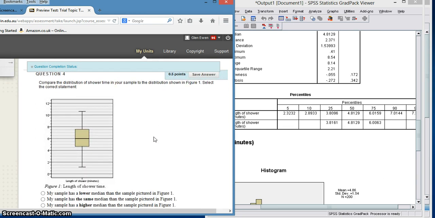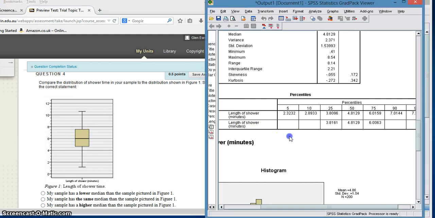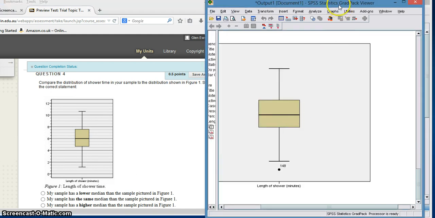Let's move along. Compare the distribution of shower time in your sample to the distribution of shower time shown in figure 1. So they're using the box plot, not the histogram, so let's have a look at that one.